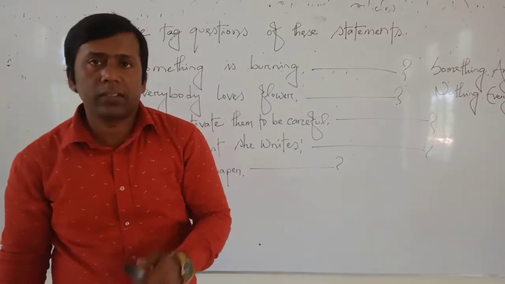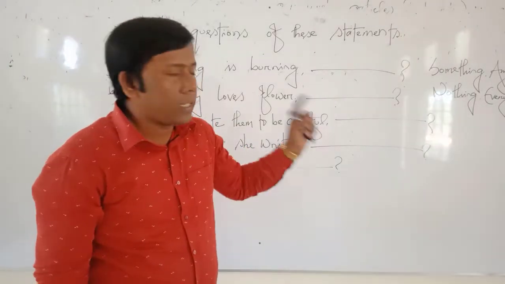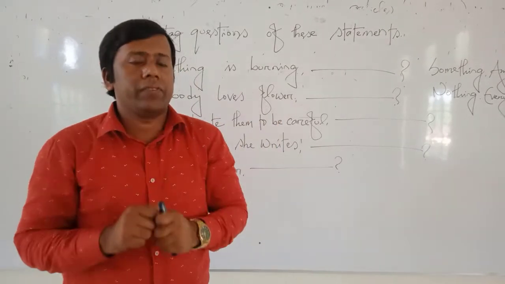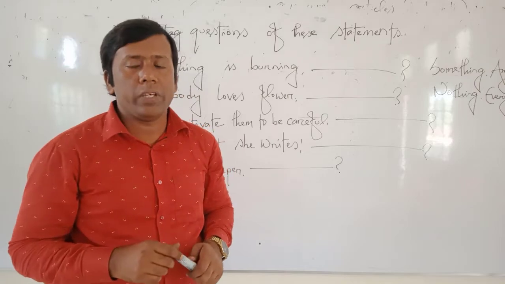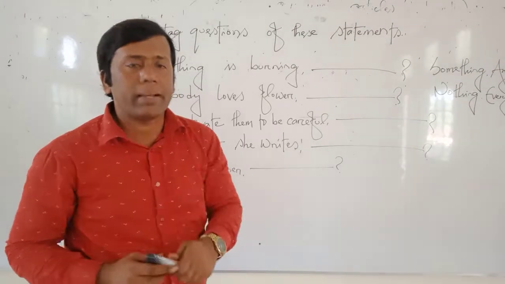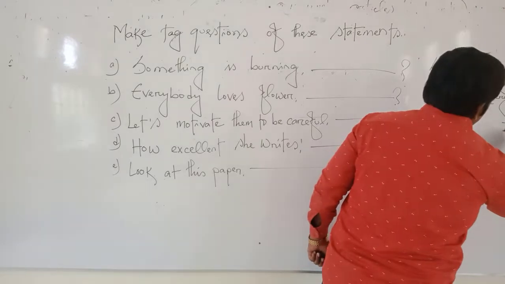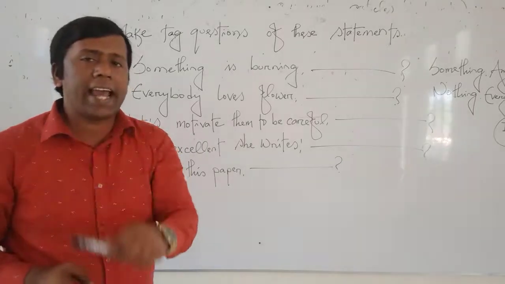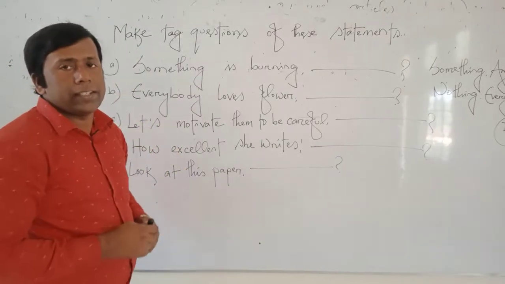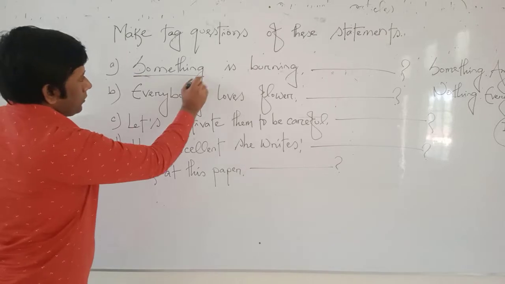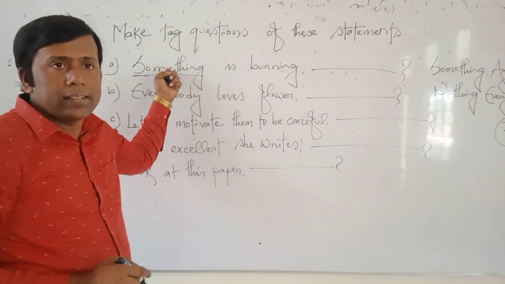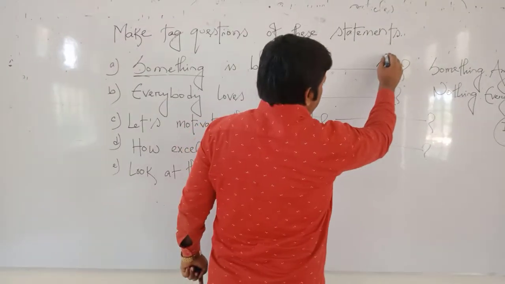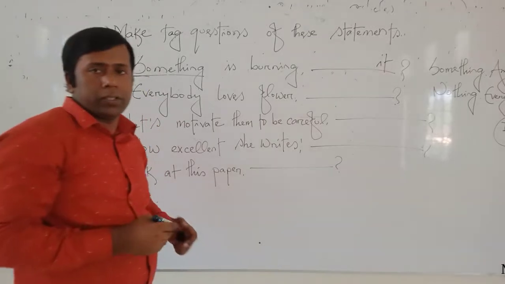Dear beloved students, note down this point. If your sentence starts with something, anything, nothing, everything, that time you have to use it as a subject in your tag word. You have to use it as a subject in your tag words. Okay? So, dear students, look at something. Your sentence starts with something. For this reason, I have to write it as a subject in my tag words.